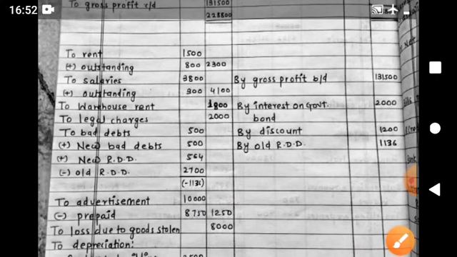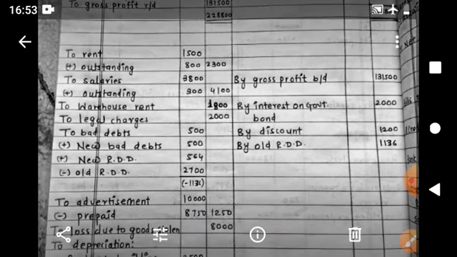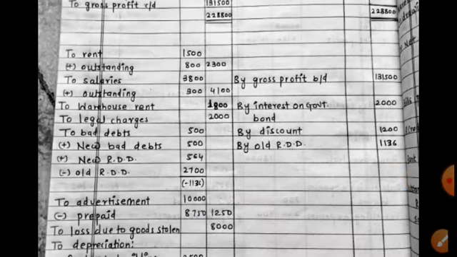Then advertisement 10,000 paid for 24 months, and for 3 months advertisement is 10,000 divided by 24 into 3, which is 1250. That is in the outer column because these 3 months are covered in this year, and remaining 21 months advertisement belongs to the future, next years.